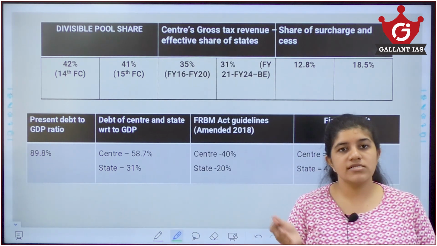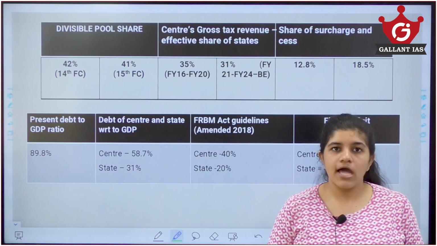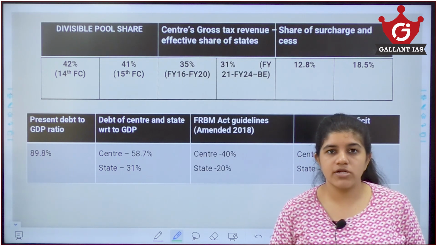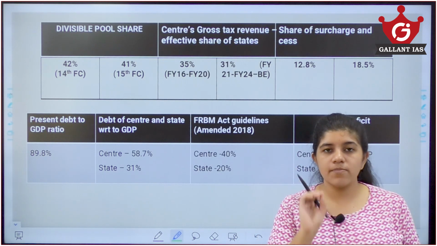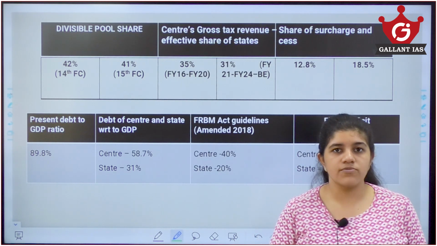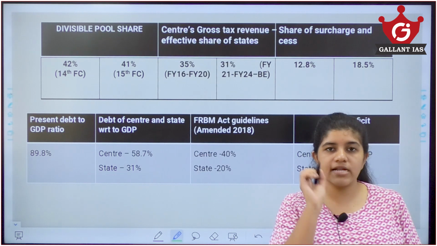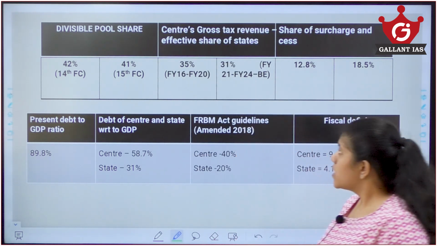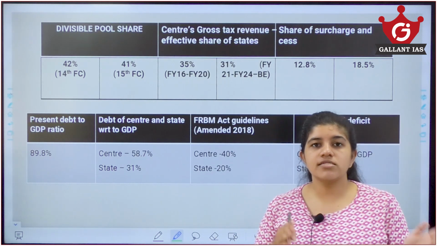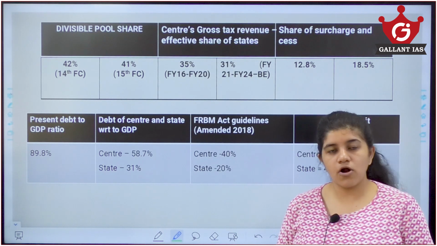is a bit different because cess is also a tax, but cess is for a particular purpose only, maybe for education or for health. That cess is used only for the particular purpose of health or education, and it can't be used for any other purpose. So you see, this surcharge and cess completely goes to the central government divisible pool.